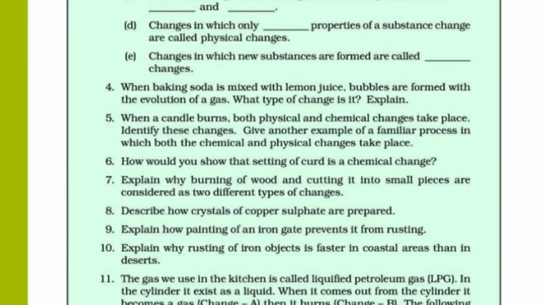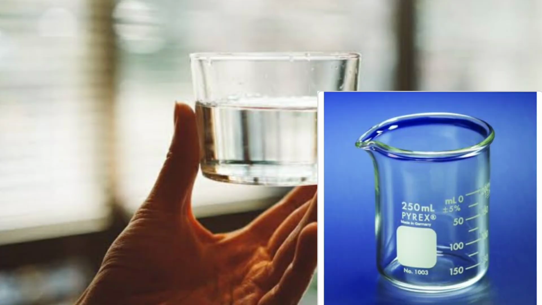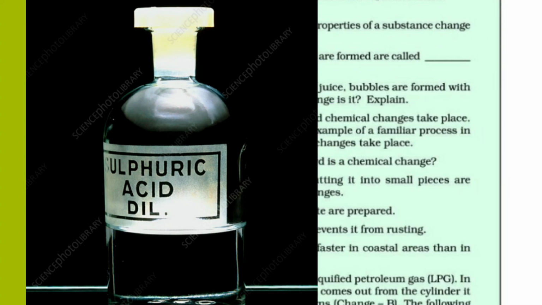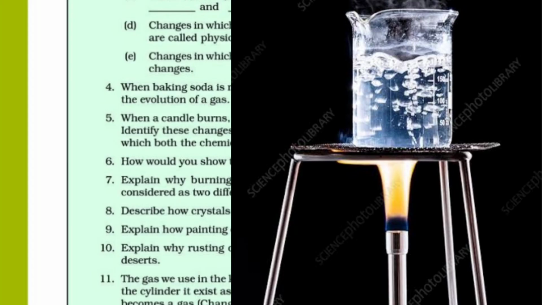Take a cupful of water in a beaker. Next, add a few drops of dilute sulfuric acid to the beaker. Heat the water, and when it starts boiling, add copper sulfate while still stirring it continuously. Add the copper sulfate powder till the solution becomes saturated.